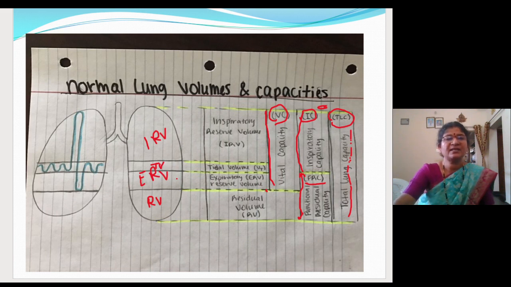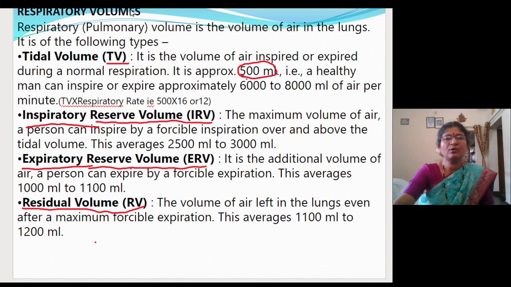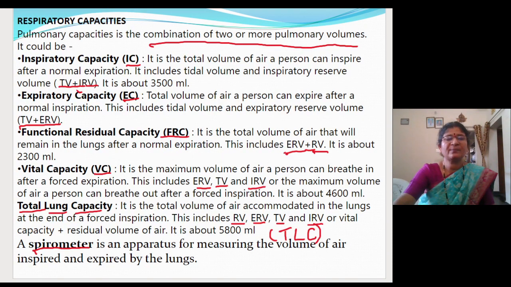And we have studied the definitions of respiratory volumes, that is tidal volume, inspiratory reserve volume, expiratory reserve volume, and residual volume. You have to know the definitions. And then we have studied about the capacities, which are combinations of different pulmonary volumes.